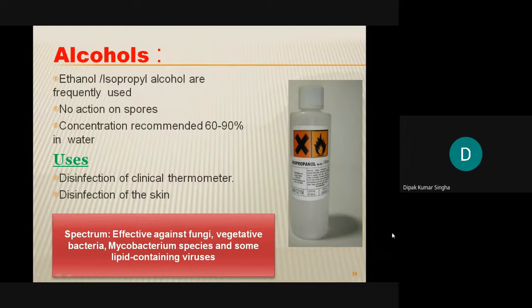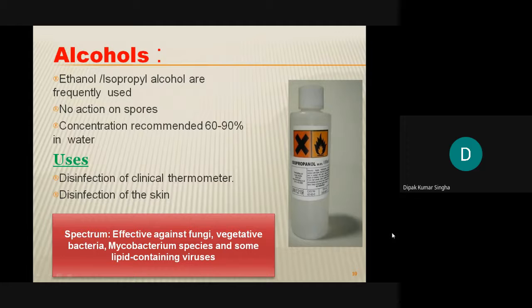Next, the uses: disinfection of chemical thermometers. Suppose a thermometer is used for an infected person, and the same thermometer is used for others. Also injections: nowadays disposable syringes and needles are used, but previously the needle was sterilized by spirit or ethyl alcohol. And disinfection of the skin. Before an injection or others, any debris is removed by the ethyl alcohol.